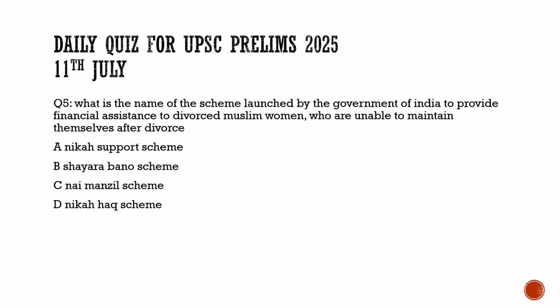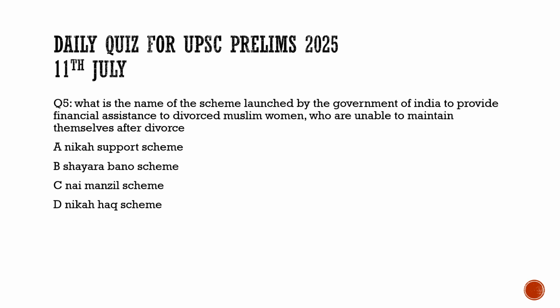Now, coming to the last question of the current affairs session, the question asks us what is the name of the scheme launched by the Government of India to provide financial assistance to divorced Muslim women who are unable to maintain themselves after divorce. We discussed the divorced Muslim women, how courts had interfered, and what was the 2017 judgment of the Supreme Court.